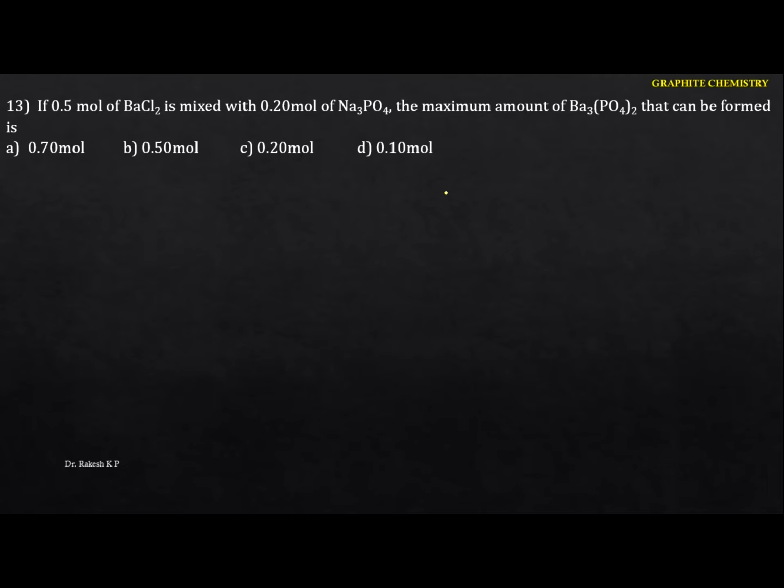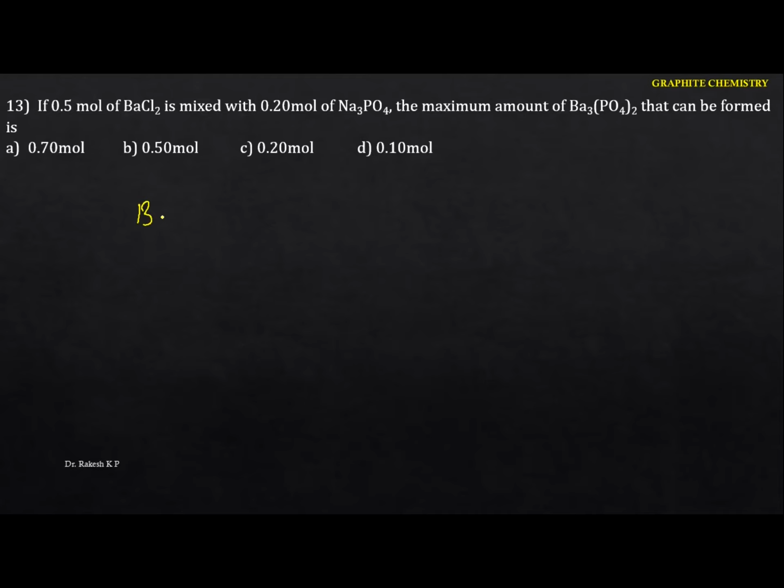If 0.5 mole of barium chloride is mixed with 0.20 mole of sodium phosphate, the maximum amount of barium phosphate that can be formed is. Okay, so see this one here. So let me write the particular reactions here.